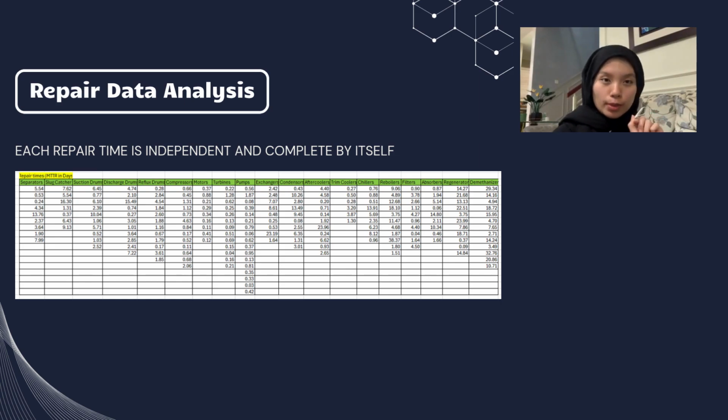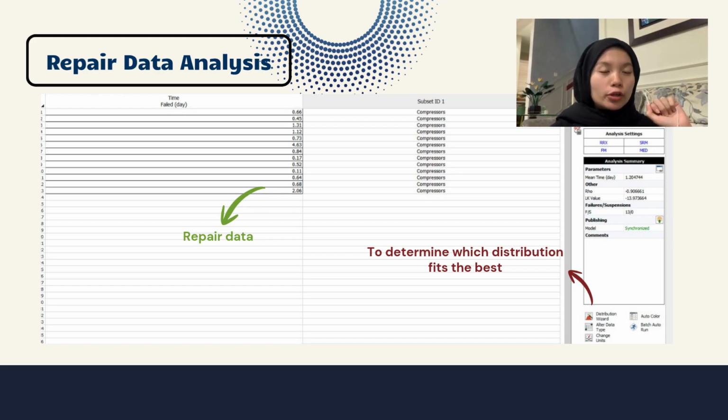Moving on to the repair data analysis. For this repair data, the time that we have obtained is already independent and complete by itself. So we do not need to convert it to cumulative days like what we did with the failure data analysis. With this data, we can directly copy and paste it into Weibull. This is the screenshot for the repair data that I did in Weibull++.